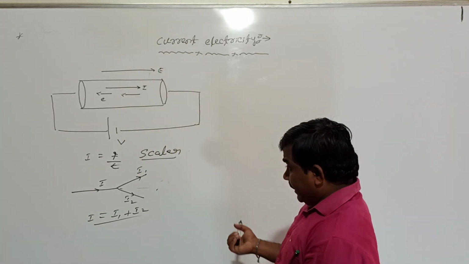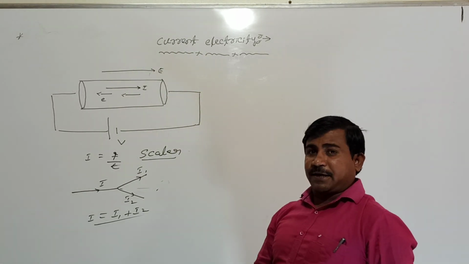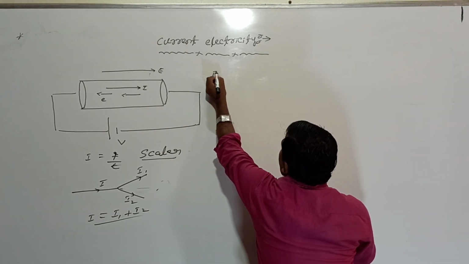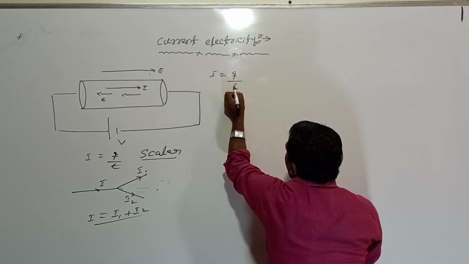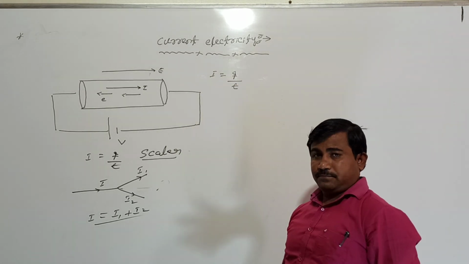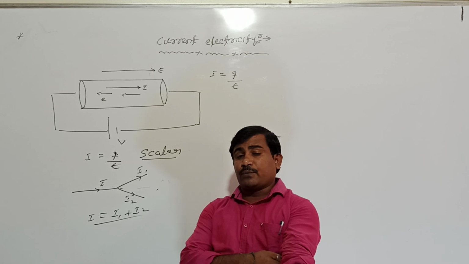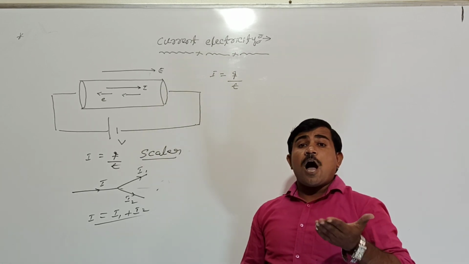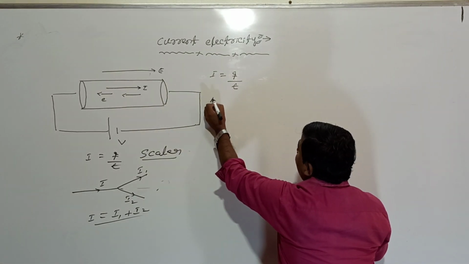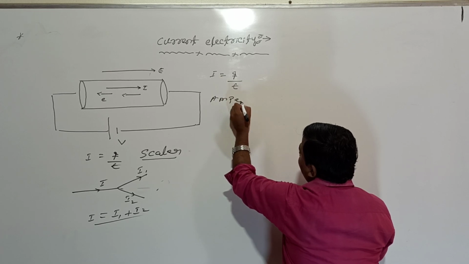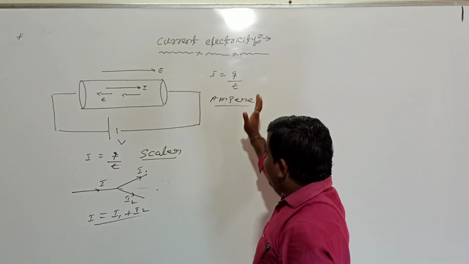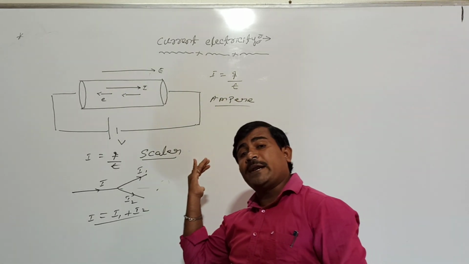Right. Then, what is the SI unit of electric current? Let us take the formula here. What is the formula for electric current? Electric current is the rate of flow of charges. Actually, the SI unit would be coulomb per second, but we are not taking coulomb per second. In honor of the scientist Ampere, the SI unit of electric current is measured in ampere, not coulomb per second. Then from this you can define the ampere.